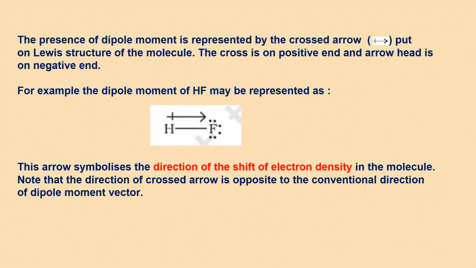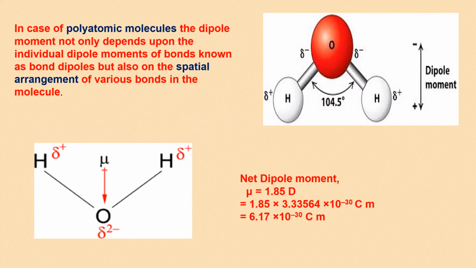HF, I just gave you the example. It's the same thing. The head of the arrow will be towards the more electronegative atom and the tail will be towards the less electronegative, and then you put a line here vertically which shows that there will be a delta positive charge. Can you explain it? This arrow symbolizes the direction of shift of the electron density in the molecule, which is responsible for giving rise to polarity. Some more examples for you.